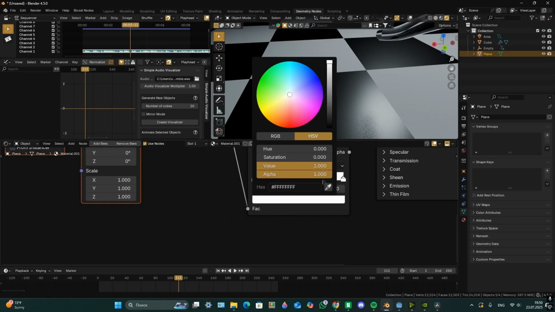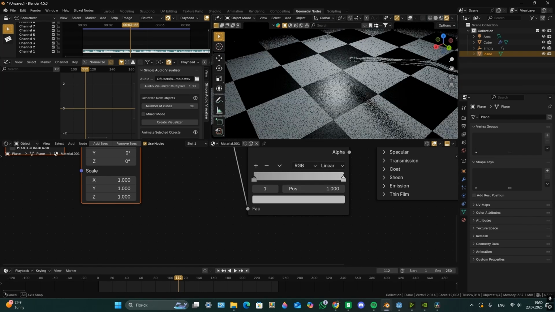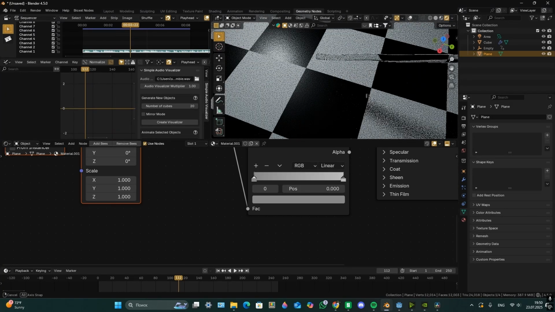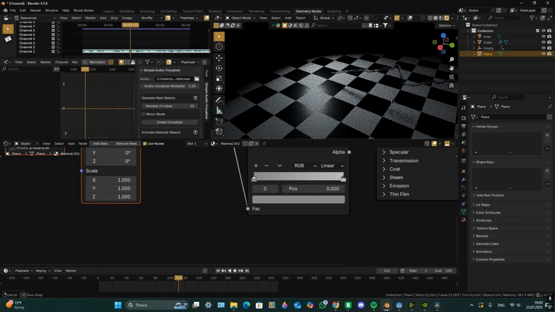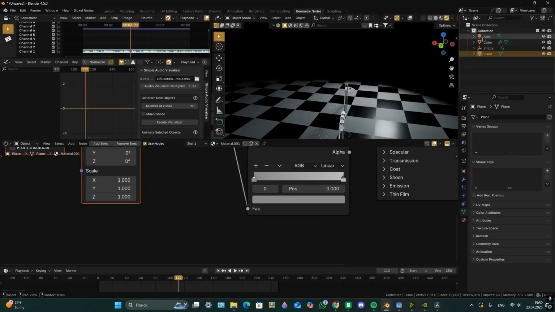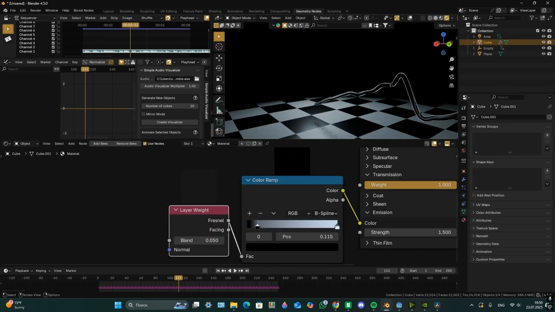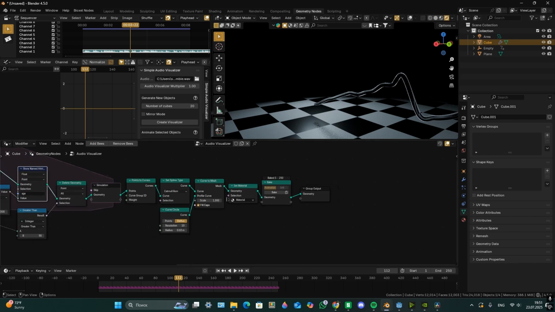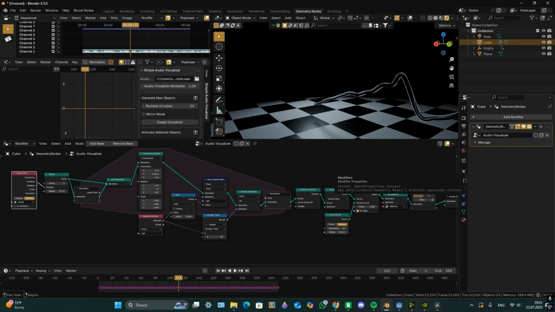The white color stop you can make slightly darker. The gray color stop you can make also a little darker. Also, maybe I'm going to make it a product.